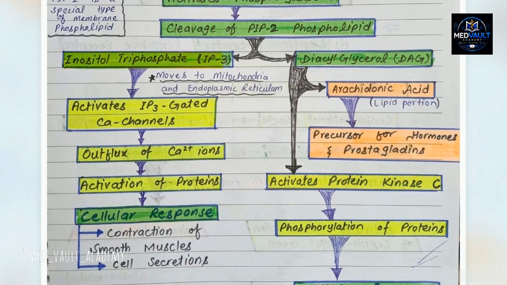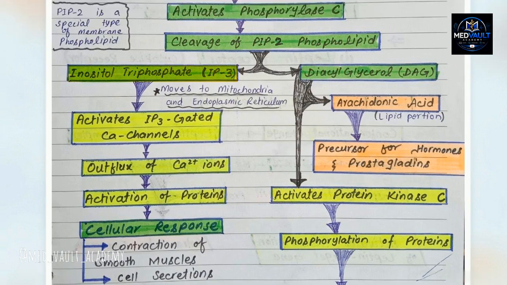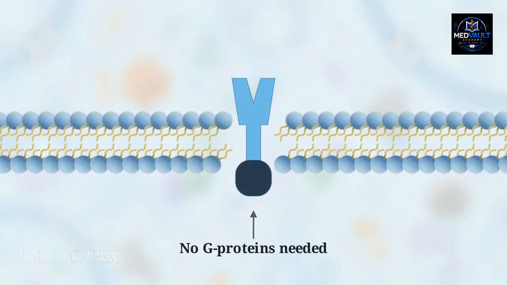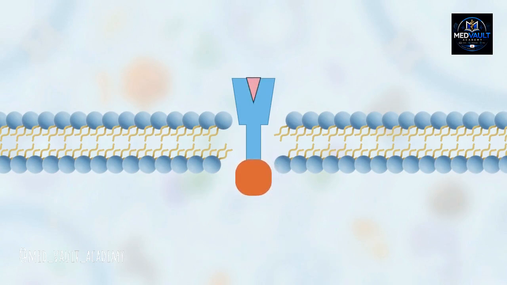Inositol triphosphate, or IP3, is water-soluble. It diffuses into the cytosol and binds to the endoplasmic reticulum, triggering a sudden release of stored calcium ions. By rotating the type of G protein attached to the receptor, the cell uses a standardized GPCR structure to execute entirely different biochemical programs. Enzyme-linked receptors bypass G proteins. Their intracellular domains are built as catalytic enzymes that activate directly once a ligand binds to the exterior.